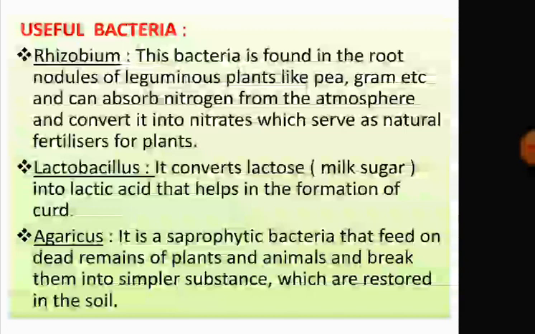Lactobacillus converts lactose, which means milk sugar, a carbohydrate present in milk, into lactic acid, which helps in the formation of curd.